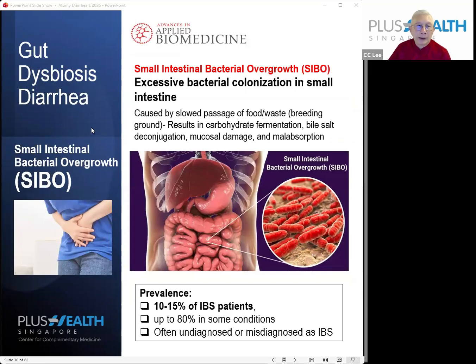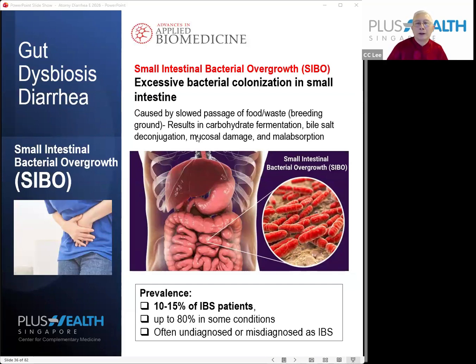Another type of diarrhea is caused by small intestinal bacterial overgrowth. We call it SIBO for short. This is very common when the bacteria in your intestine are over-colonized. It's very prevalent in IBS patients, up to 80% in some IBS patients. So what's the problem?